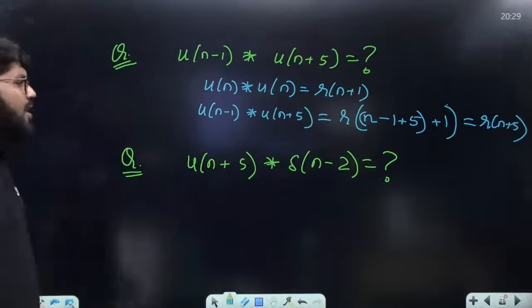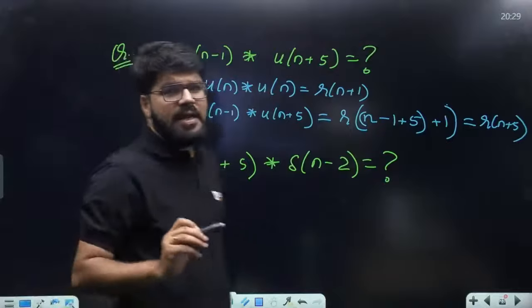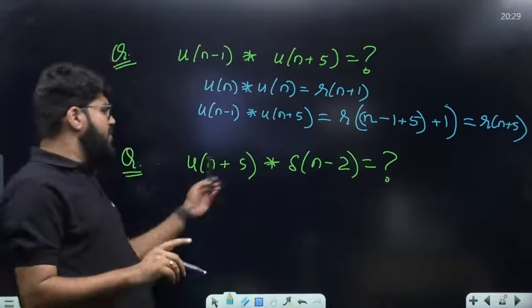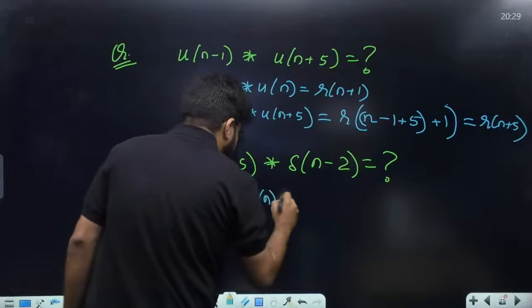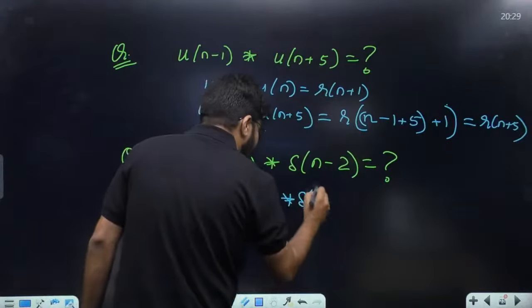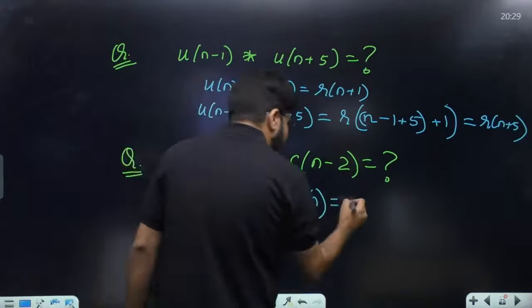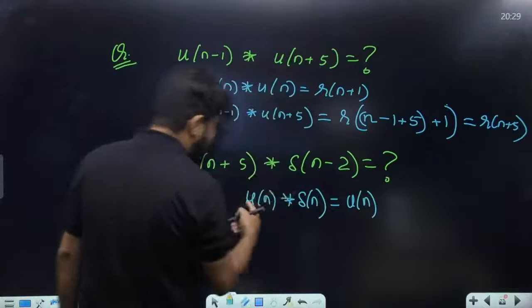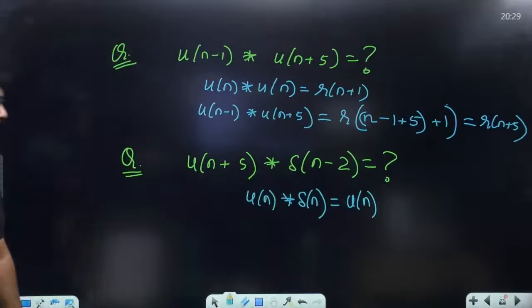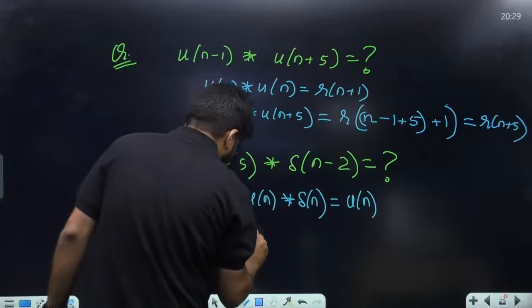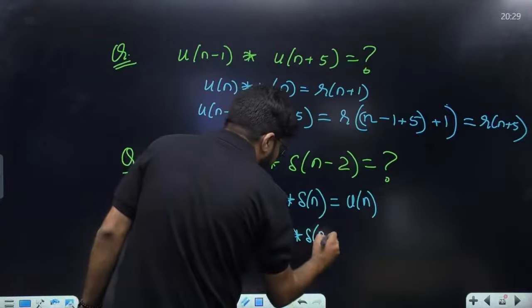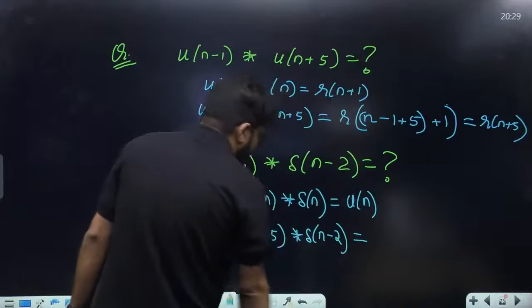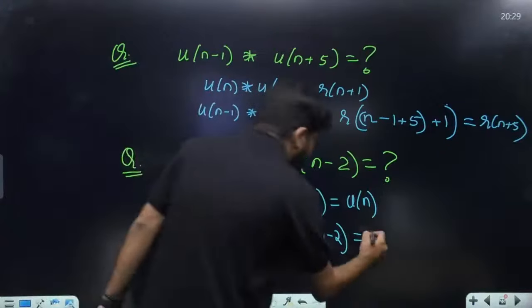What about the second one? Now second one is u convolution delta. Now convolution of any signal with unit impulse will replicate the signal. What we know, if I convolute u of n or any signal with impulse, you will get back the same signal. So what I will get back here? u of n. So what is u of n plus 5? We have u of n plus 5 convolution with delta n minus 2 should be equal to how much?